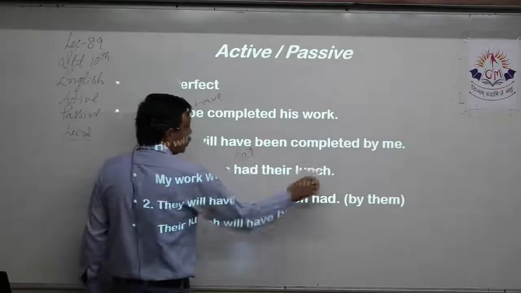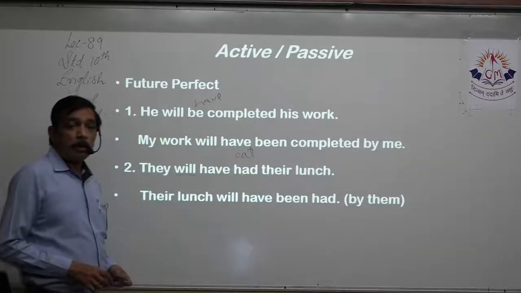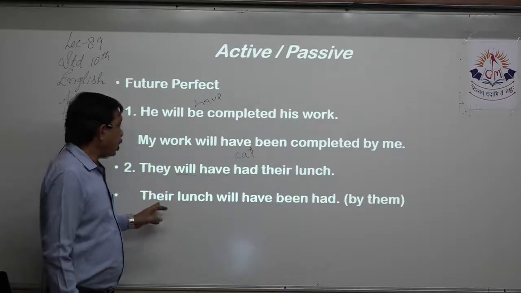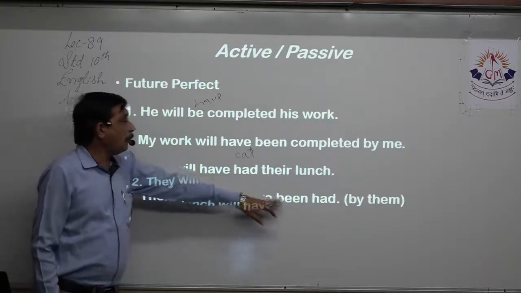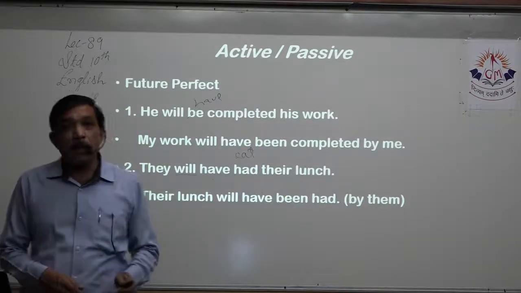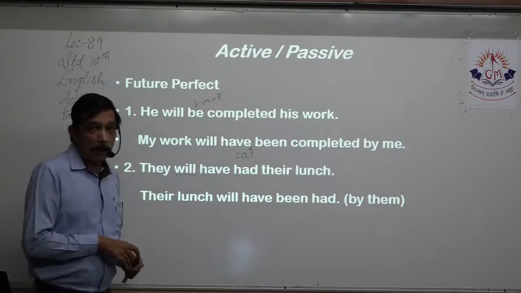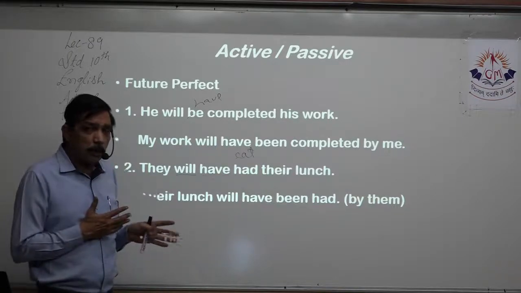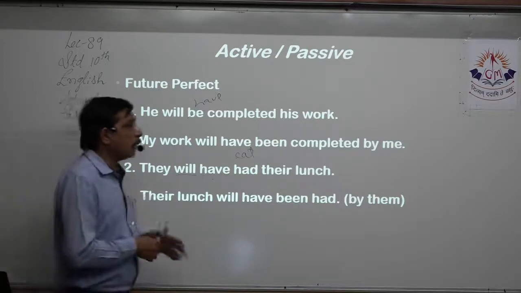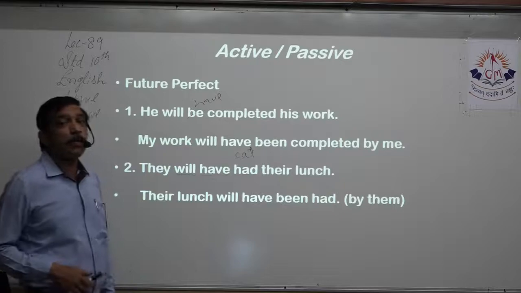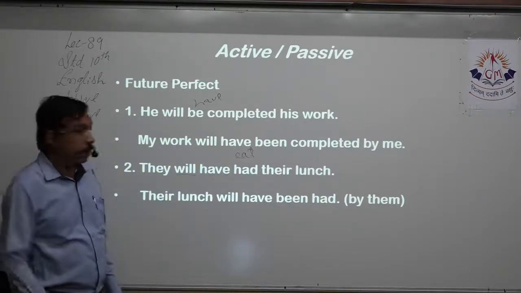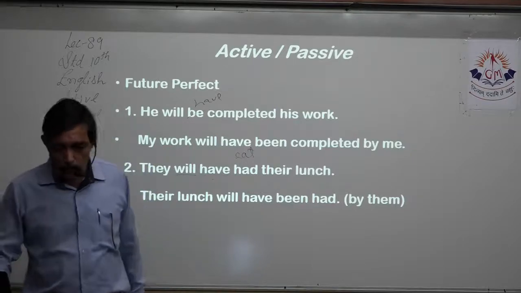Their lunch. Lunch is the object, and there is the possessive pronoun over there. Their lunch will have been, and "had" remains as it is. "By them", we don't write like that. You have your lunch. Yes, you don't have anybody's lunch. So they will have their lunch. They will not have anybody's lunch. So it is understood, and that is why it is kept in bracket. We do not write it like this: their lunch will have been had. "By them" is assumed, right? So we don't write that.